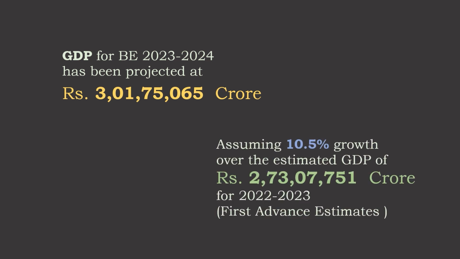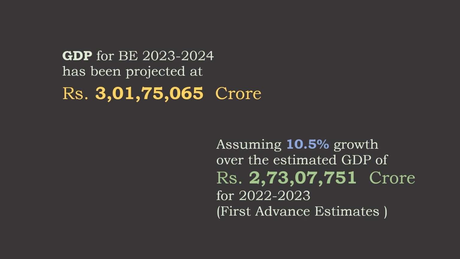Here in the budget, it is assumed that there will be a 10.5% growth of the estimated GDP of 273 lakh 7,751 crore for 2022-2023 first advance estimate. So the last year budget, the first advance estimate 273 lakh 7,751 crore.